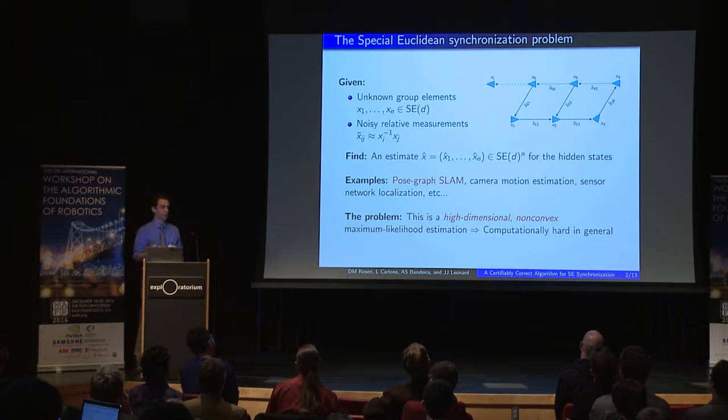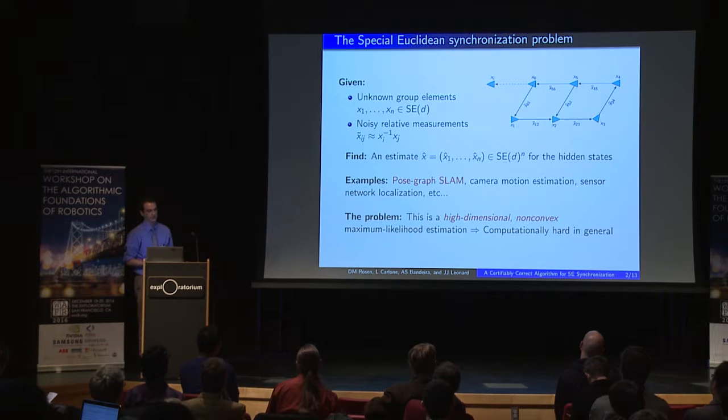So this occurs all over the place in geometric reconstruction or estimation problems. For this audience, it's the formal model that's used in pose-graph SLAM, but it also occurs in camera motion estimation, sensor network localization, and even areas as exotic as molecular structure estimation in chemistry and biology. And so there are a lot of practical applications that make this an interesting and useful problem to be able to solve.